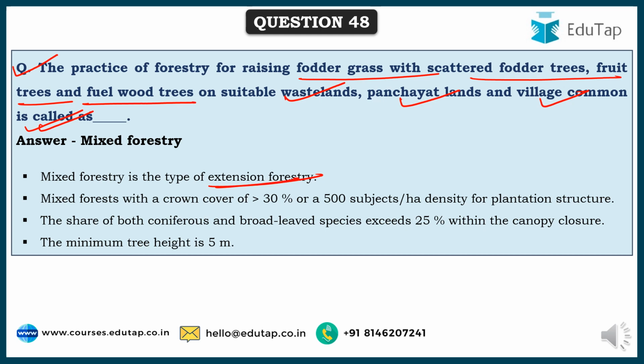And here mixed forest has a crown cover of greater than 30% or 500 stems per hectare density for plantation structure, and it can include both conifers, broad-leaved species and various kinds of plants, and especially fodder, fruit trees and fuel wood trees here, and the minimum tree height should be at least 5 meters.